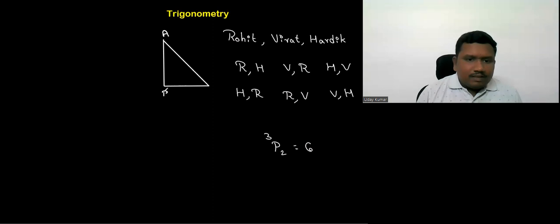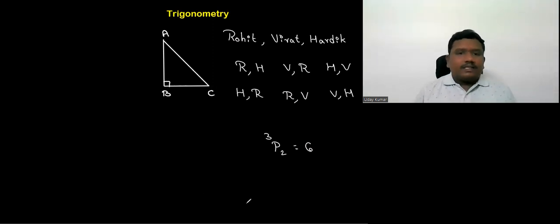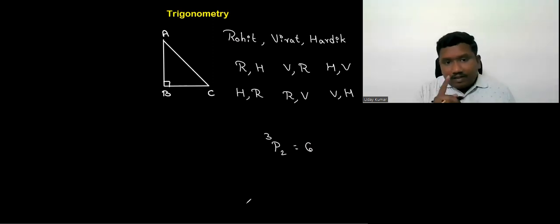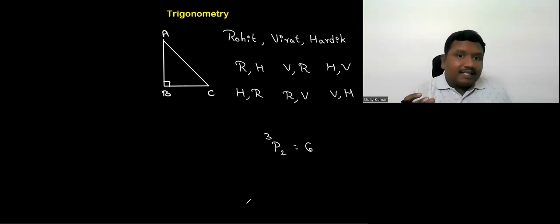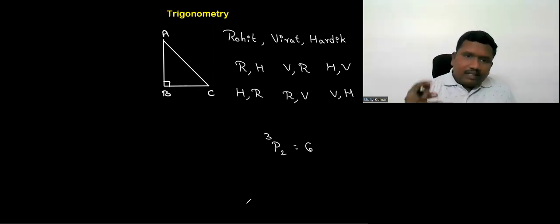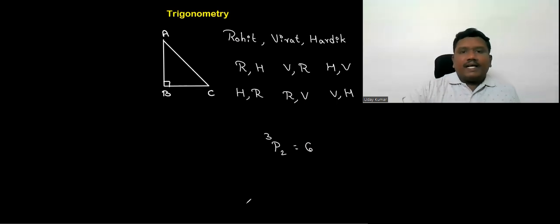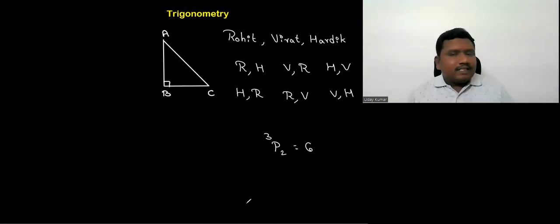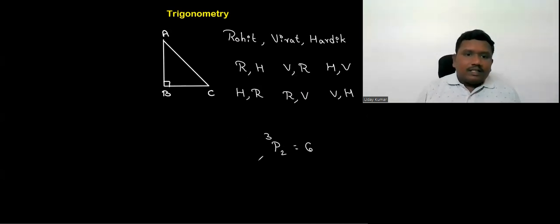ABC is a right angle triangle where angle B is equal to 90. Just I consider like that. We can choose any letters. Just for our convenience, I took ABC where angle B is 90. Now, I told you trigonometry is the discussion of triangles, especially angles of a triangle. Here, if you see, it shows the relation between angles and the sides of a triangle. How many sides are there in this triangle? There are three sides: AB, BC, AC.